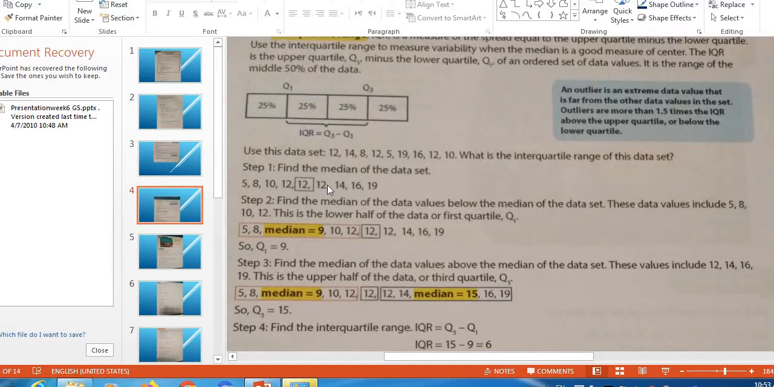Step 2, after finding the median, find the median of the data values below the median of the data set. These data values include what? 5, 8, 10, 12, as we see here. This is the lower half of the data, called the first quartile. Below what? Below the median.